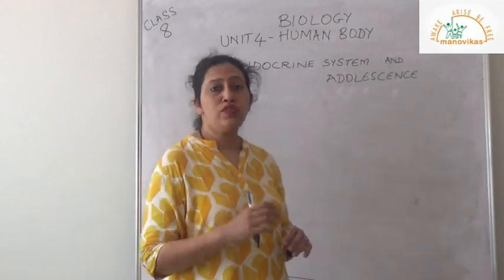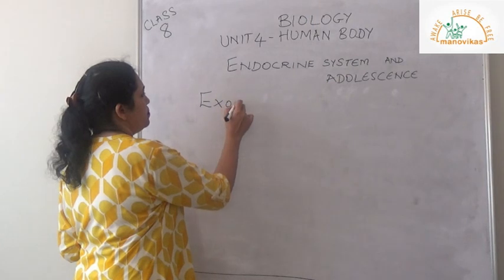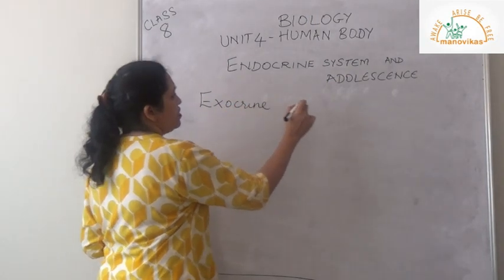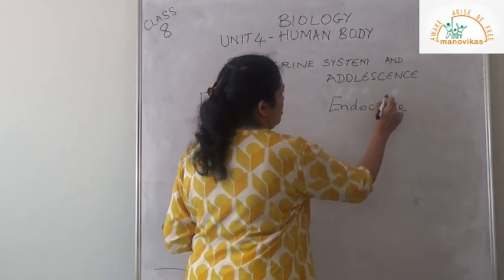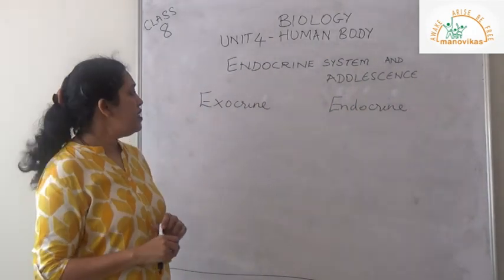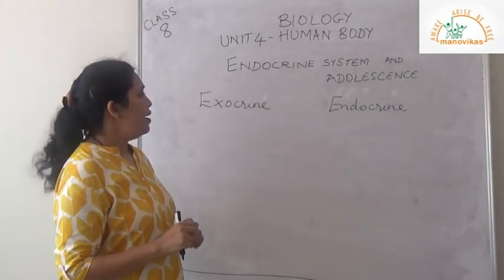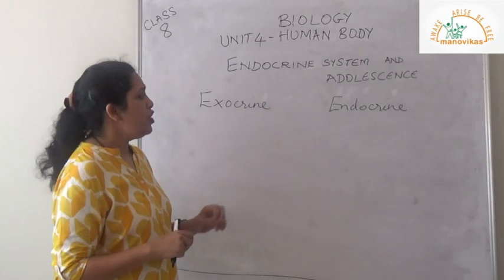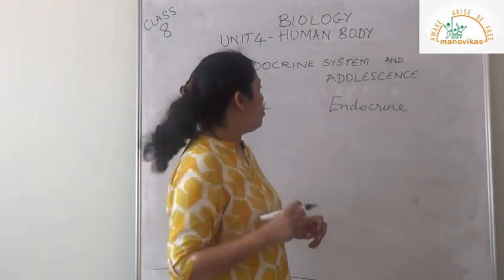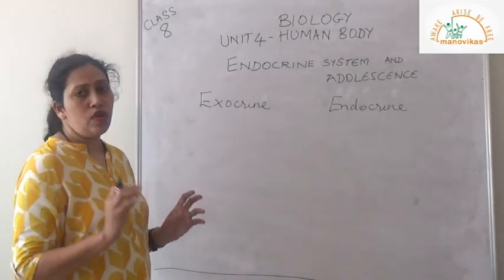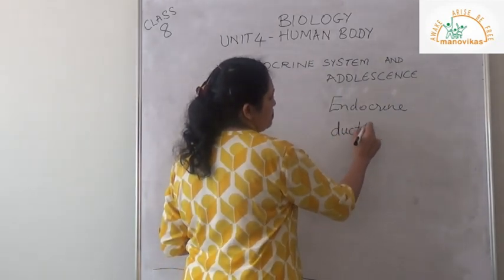Now in our body we have two types of glands. One is exocrine glands and the second one is endocrine glands. The exocrine glands secrete their enzymes into tubes or ducts and they go to the blood, whereas endocrine glands secrete hormones directly into the blood or bloodstream. There are no ducts or tubes, and that is why they are called ductless glands.